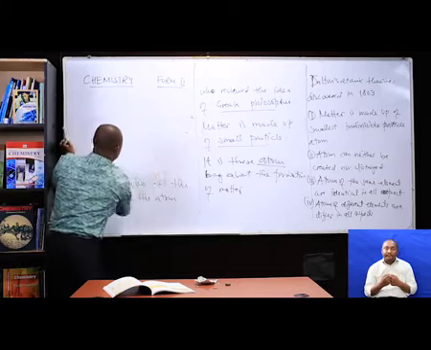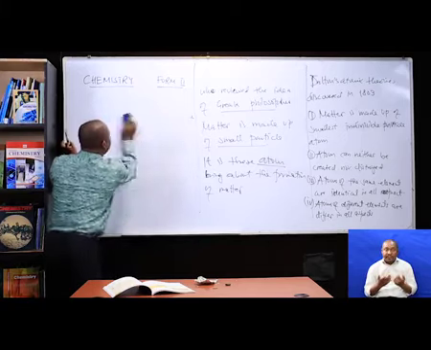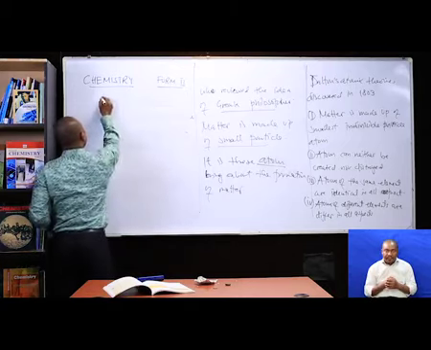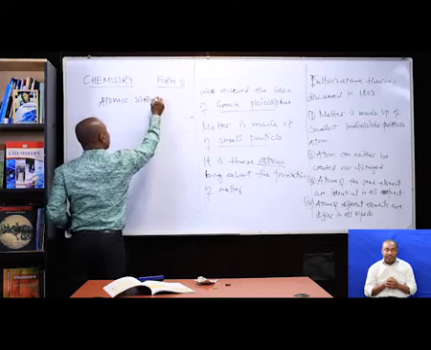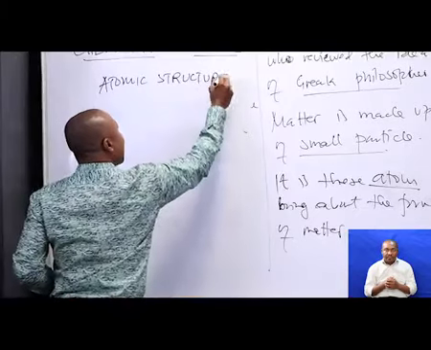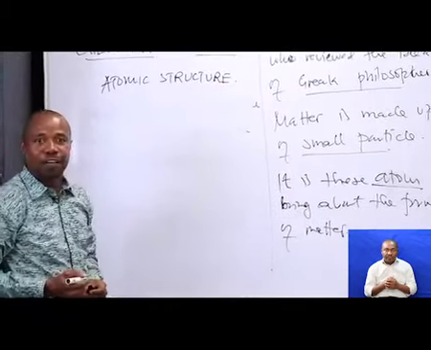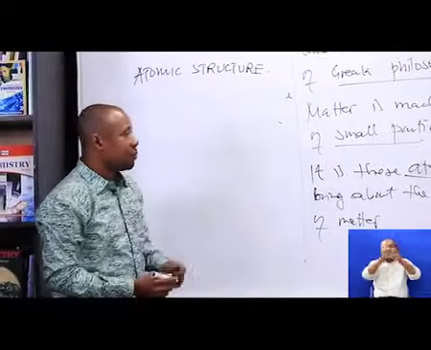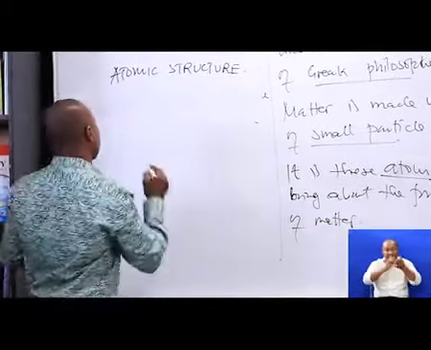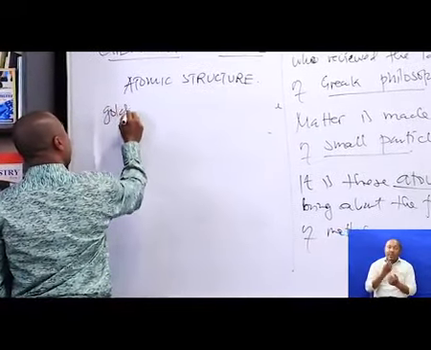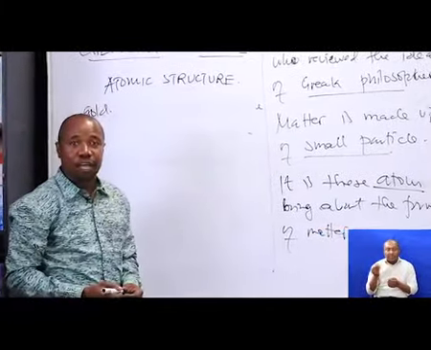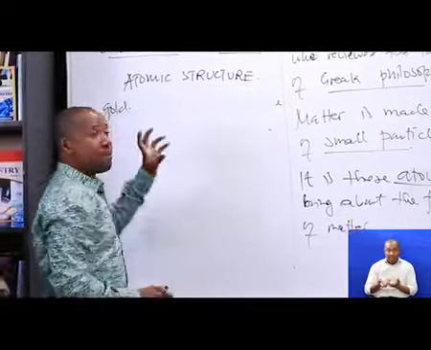Sorry, I have just rubbed out the topic. I'll write it again: atomic structure, to remind you that we are in atomic structure. Example, atoms of the same element. Let's say I have gold.